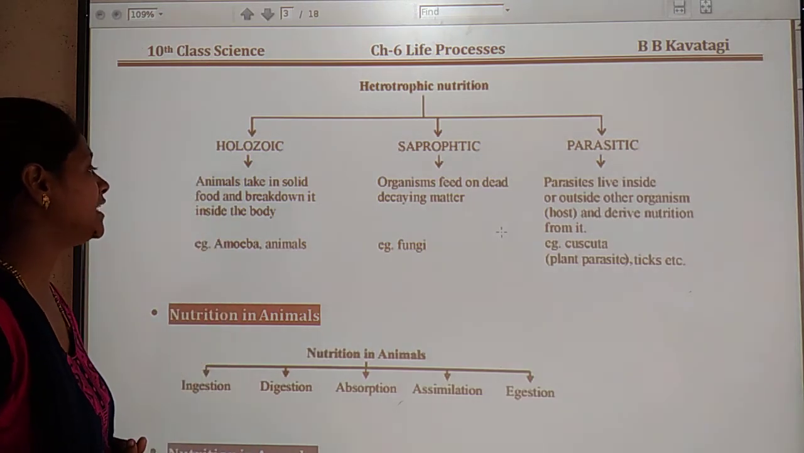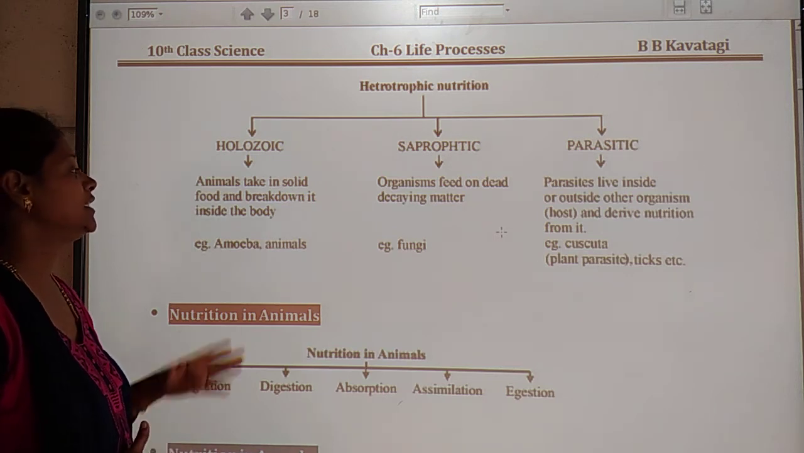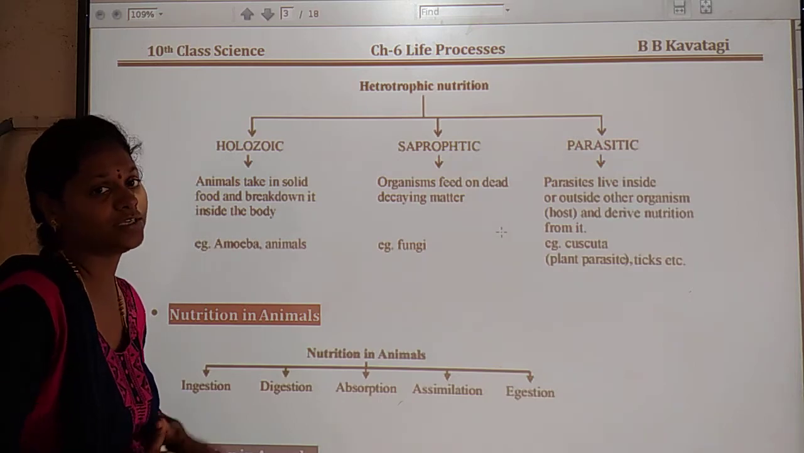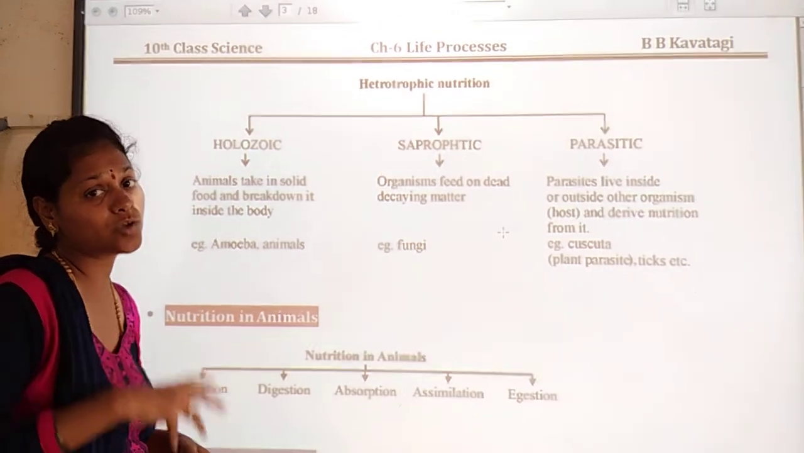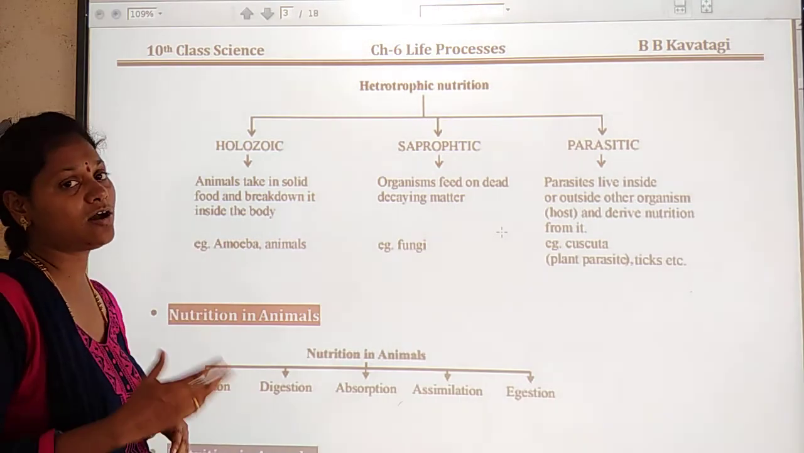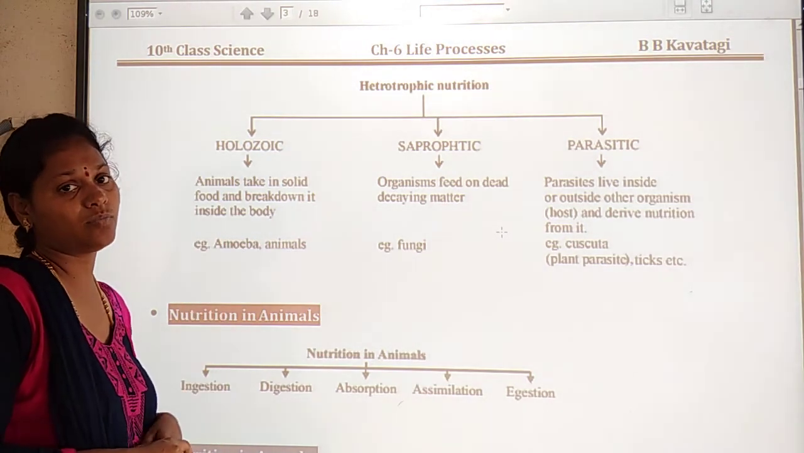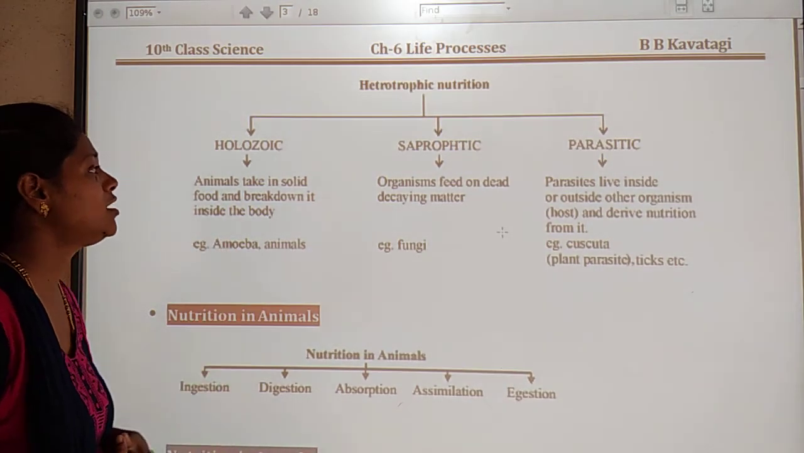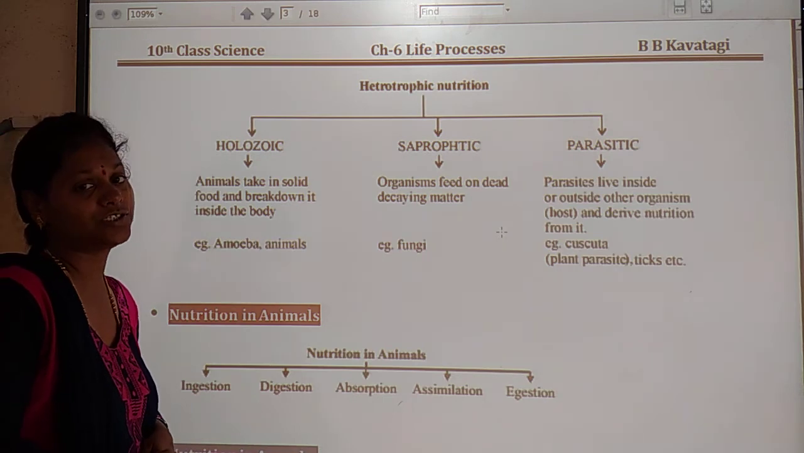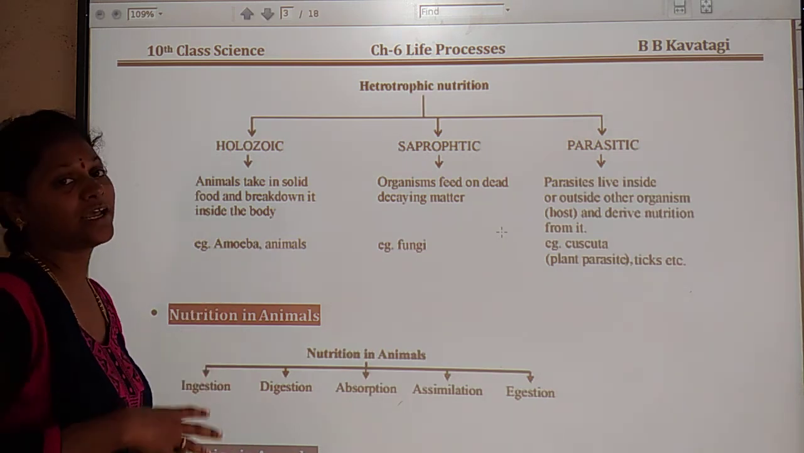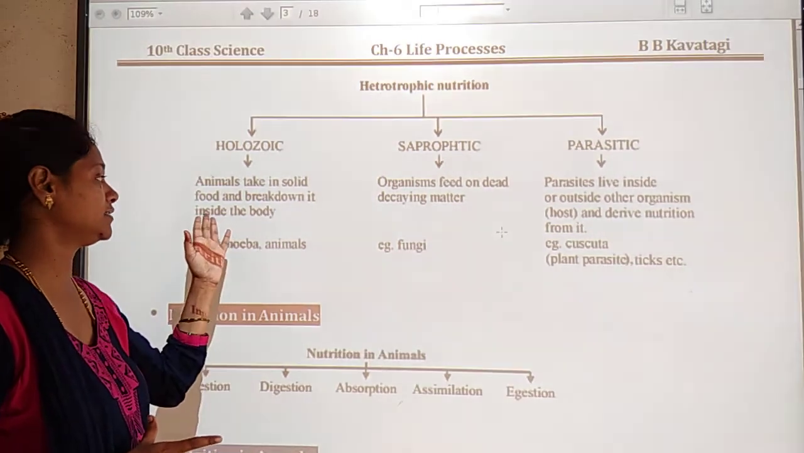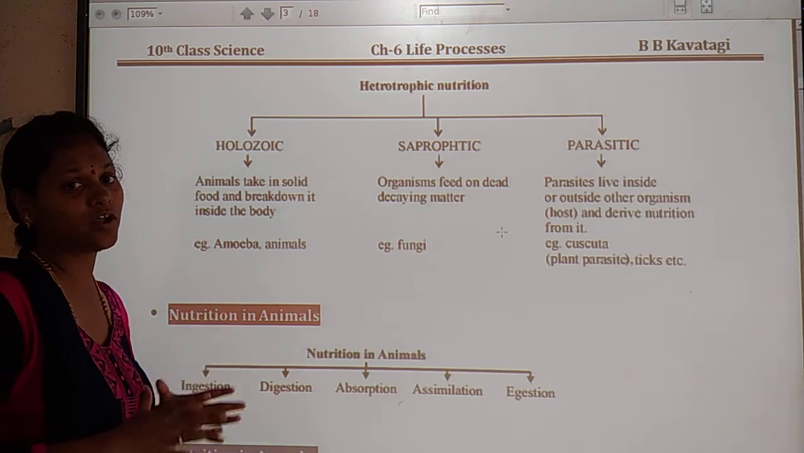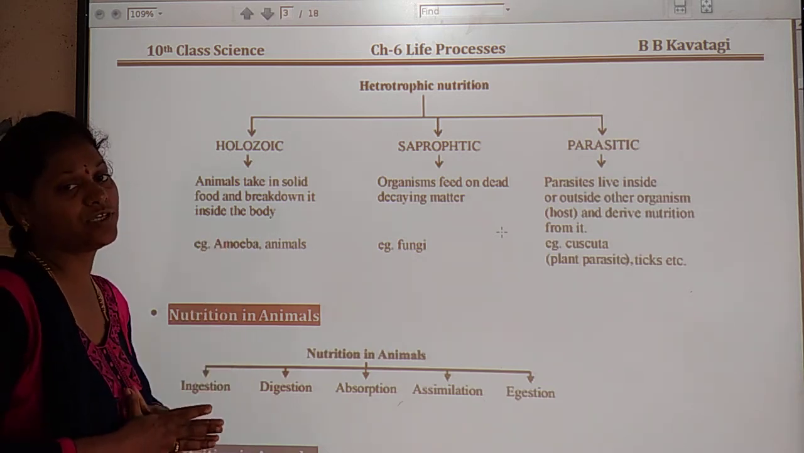Here, what is meant by holozoic nutrition? Here animals take in solid food and break it down inside the body. The animals take the solid food, and it is digested or broken down inside the body. Okay, for example, amoeba and other animals have what? Holozoic nutrition. So animals take in solid food and break this food down into smaller particles in the body.